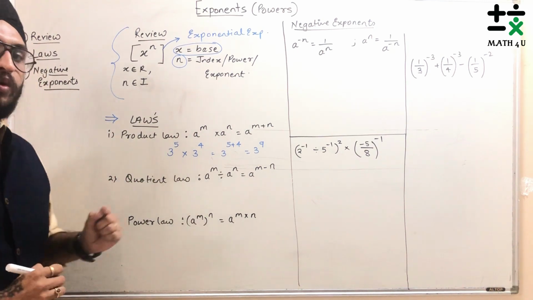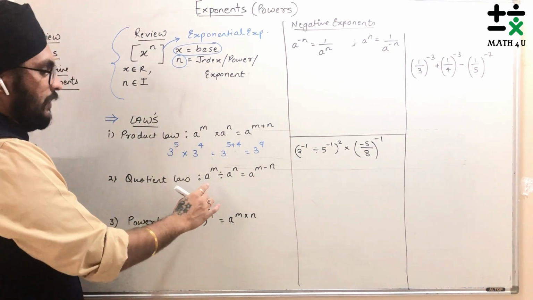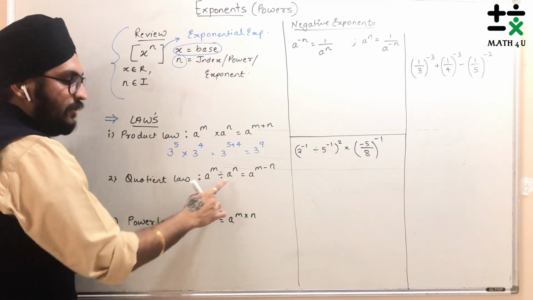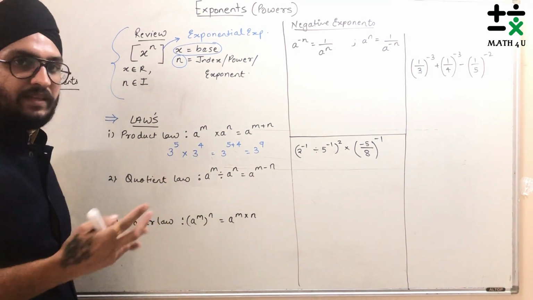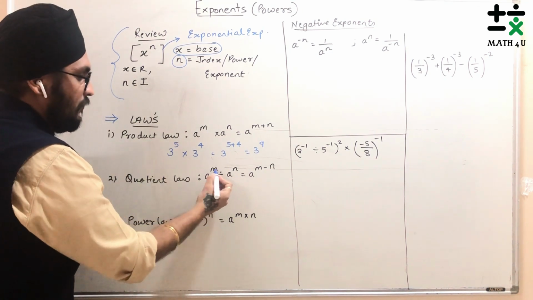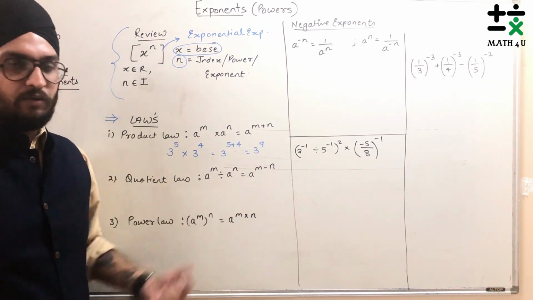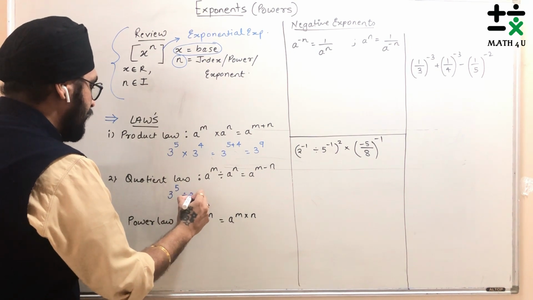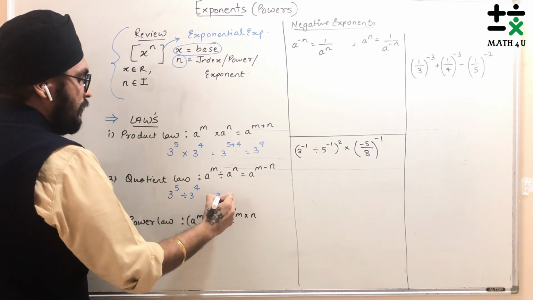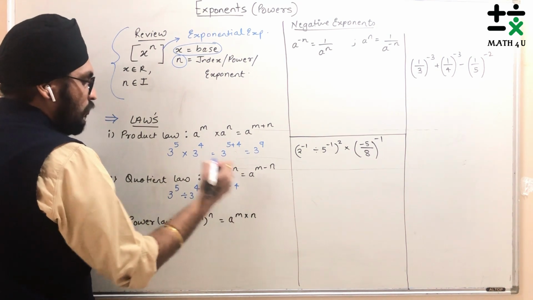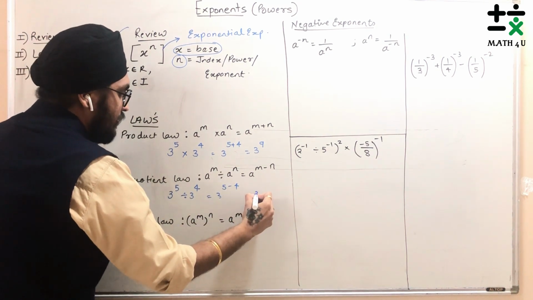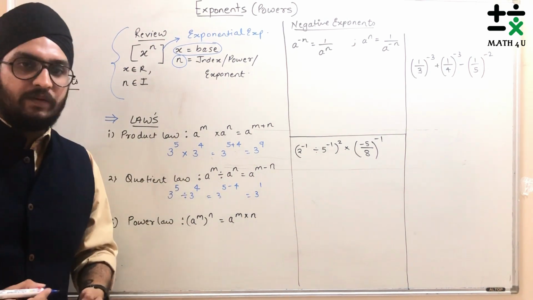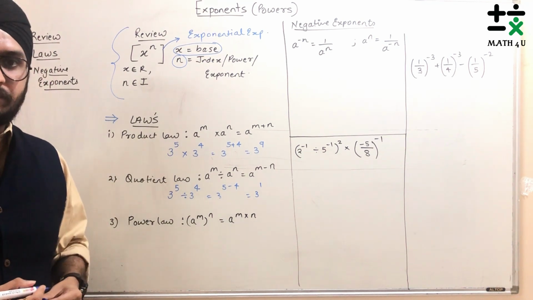Next is the quotient law. The quotient law says that if two exponential expressions are divided by each other and the base is the same, the powers get subtracted. Let's see an example: 3 raised to 5 divided by 3 raised to 4. This will be 3 raised to 5 minus 4, so your answer is 3 raised to 1. That's how the quotient law and the product law are dealt with.